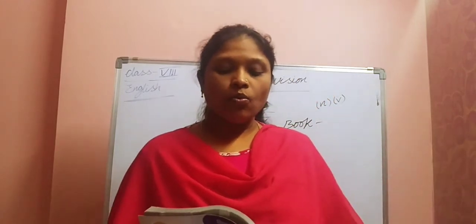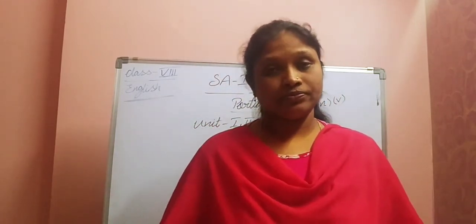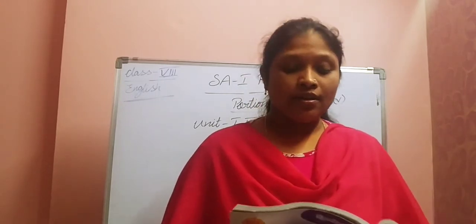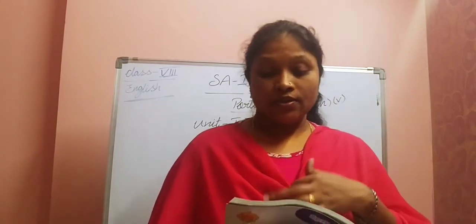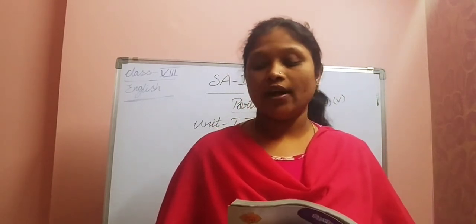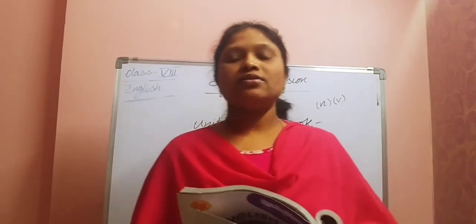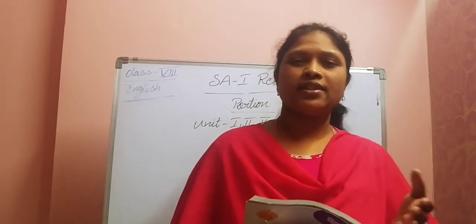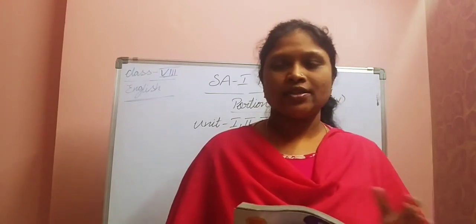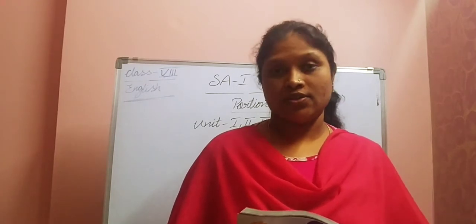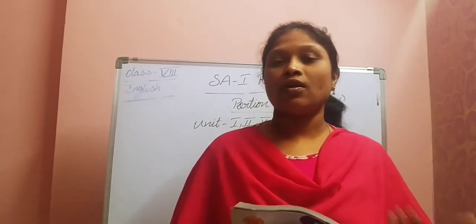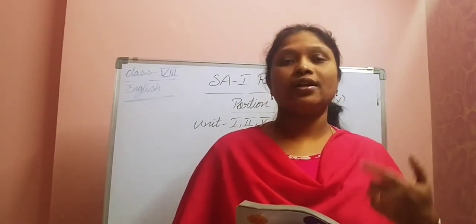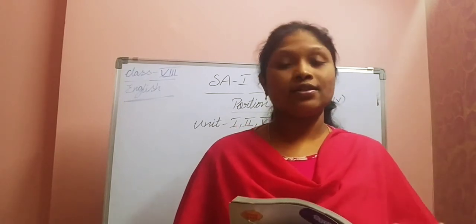So coming to the questions, what nightmare did Hafiz have? So what type of nightmares did he used to get when he was a child? Hafiz used to get nightmares about appearing for a maths exam and knowing nothing to write. From his childhood onwards, he was not that good at education, right? Up to his first or second class, he was a very good boy, but later somehow he lost interest in education, right? That's why he was not able to concentrate on anything, especially he was very poor in mathematics. So that's why he used to get nightmares about the maths exam only.